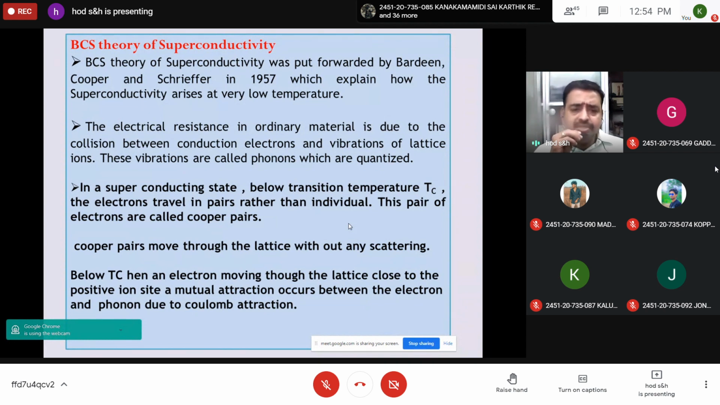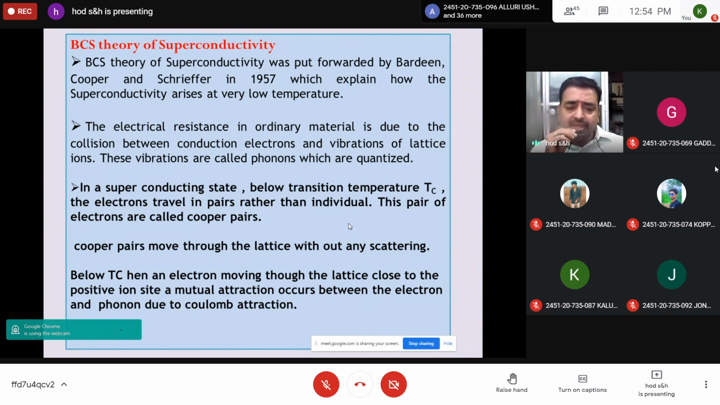But according to BCS theory, in the superconducting state, below the transition temperature, the electrons travel in pairs rather than individually, which is against the Coulomb law of repulsion. According to this prediction, two electrons come closer at very low temperature for certain materials. So they travel in pairs, and this pair of electrons is called a Cooper pair. And they move through the lattice without any scattering.